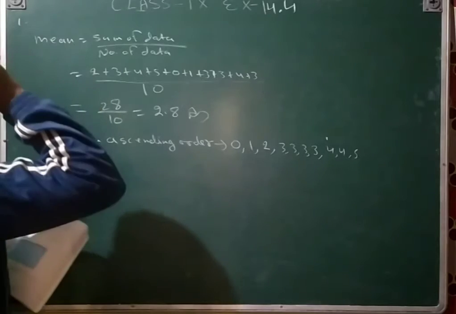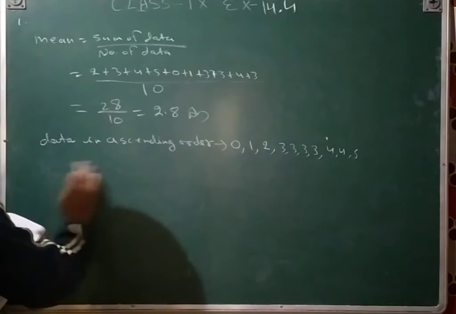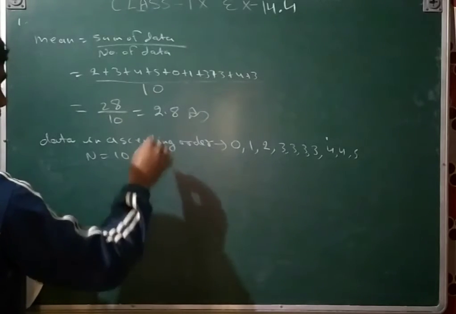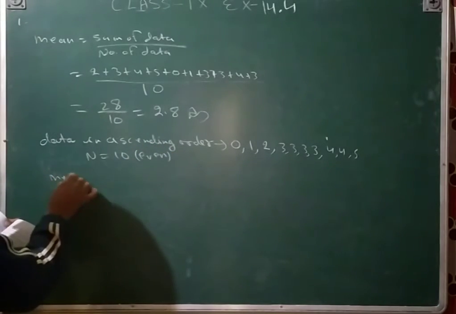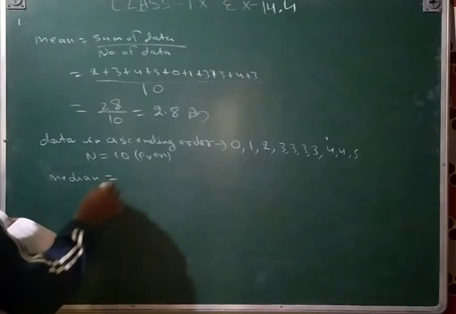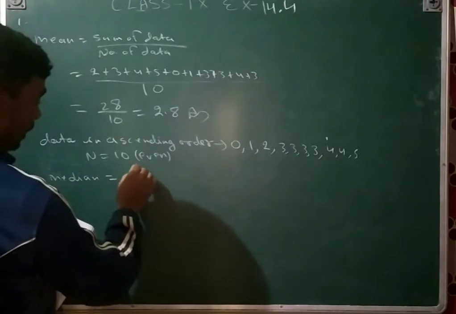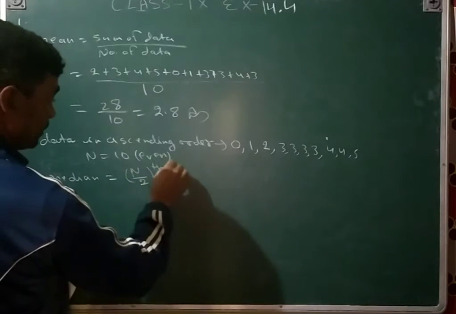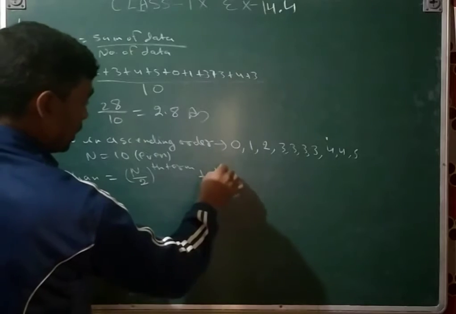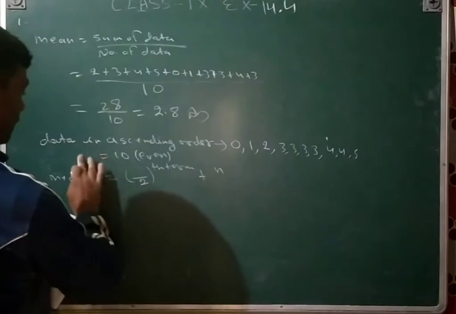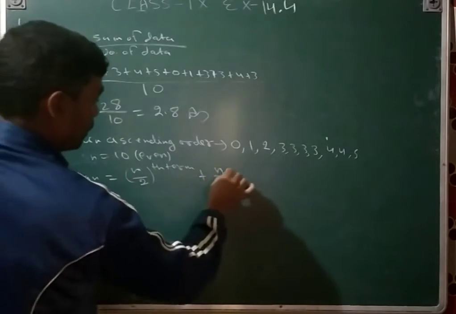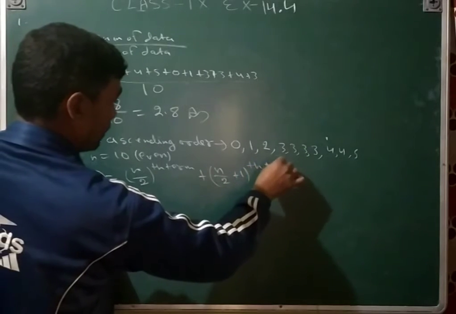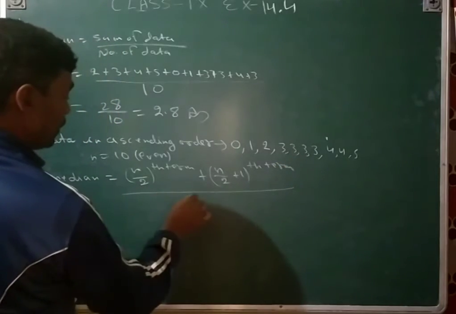Now median. Sorry, just wait. n is equal to 10, that is even. So median is equal to the n upon 2th term plus the n upon 2 plus 1th term, whole upon 2.